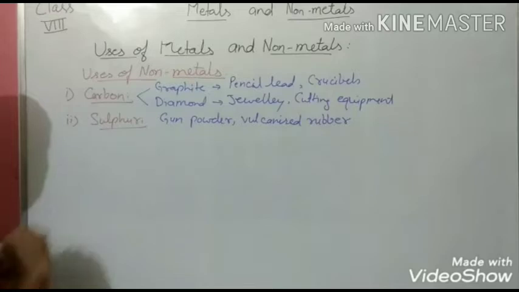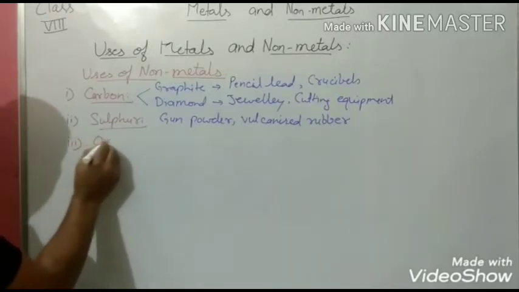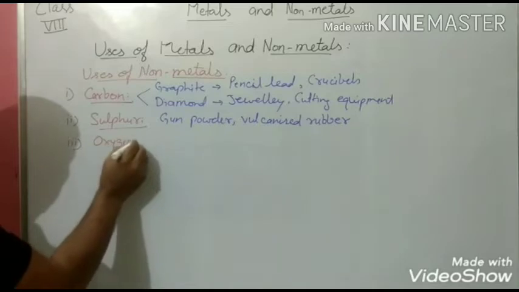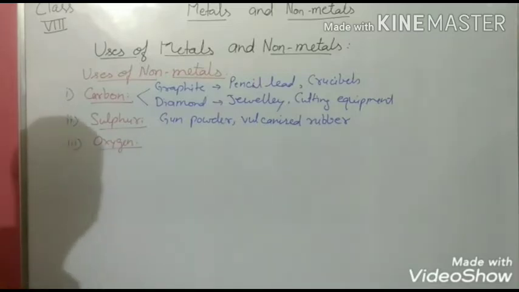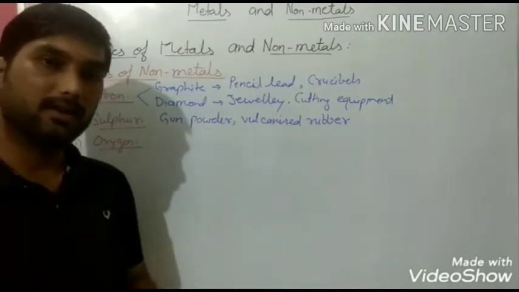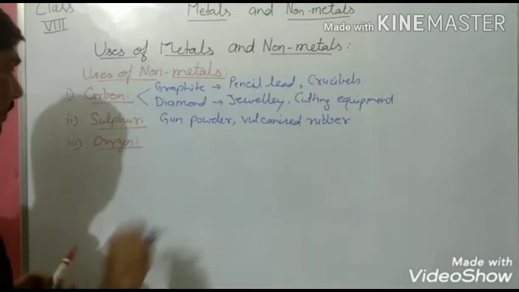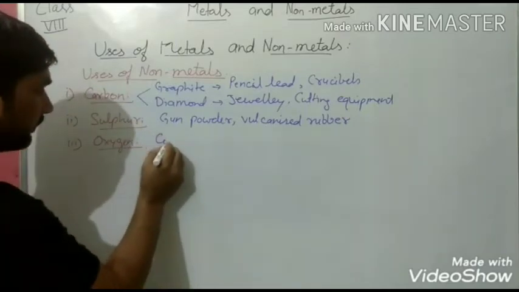And the next one is oxygen. As you know, non-metals exist on earth in solid, liquid and gaseous form. This oxygen gas is used for the combustion process.